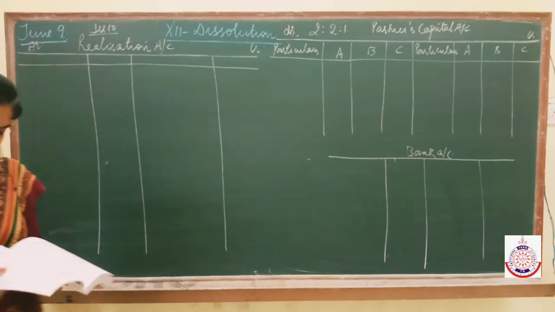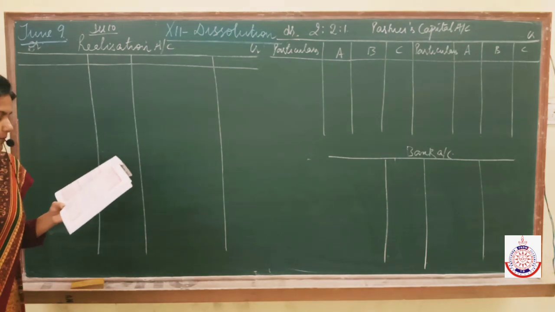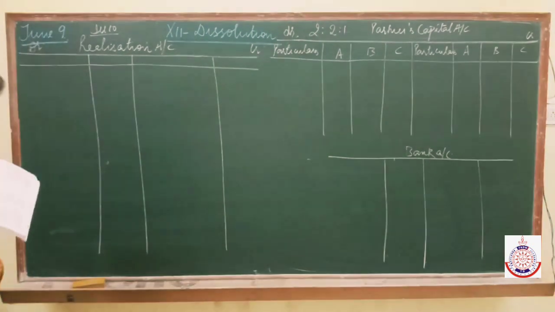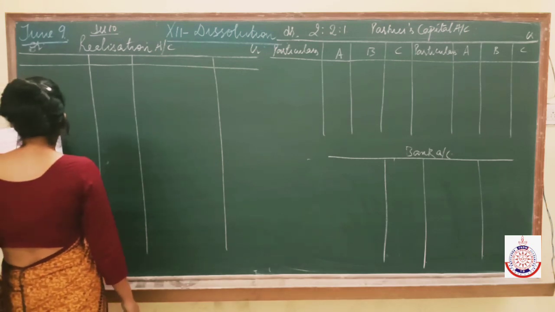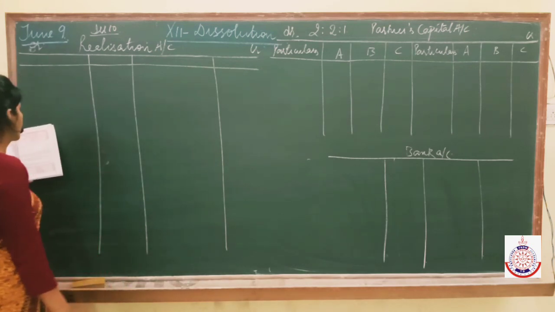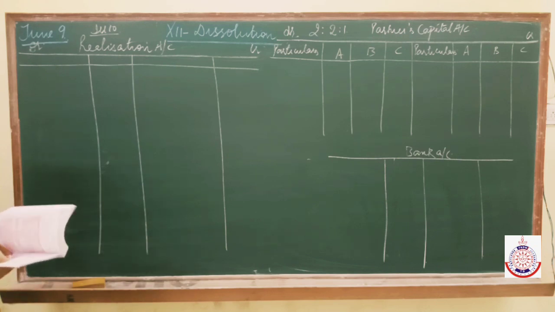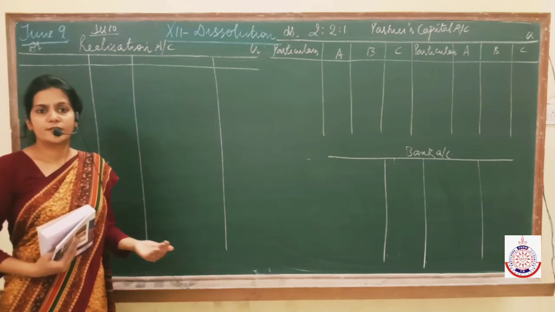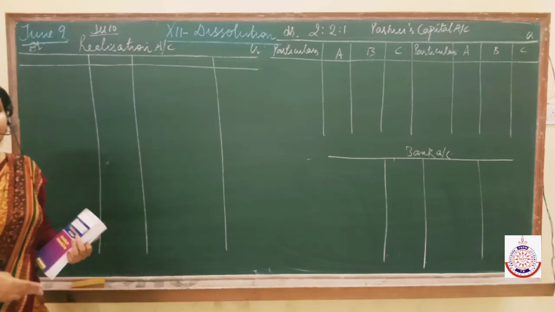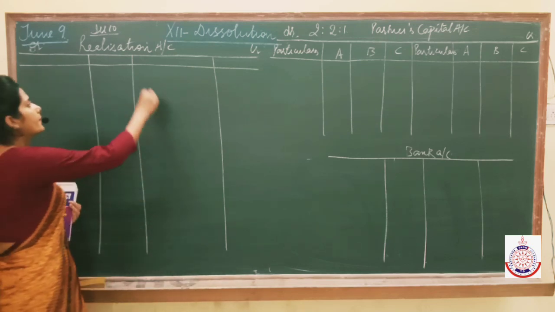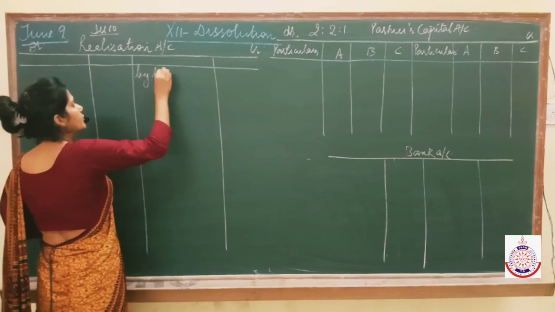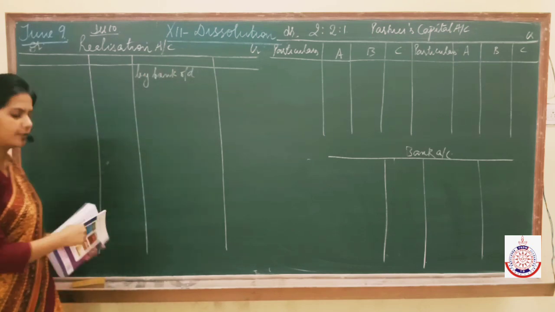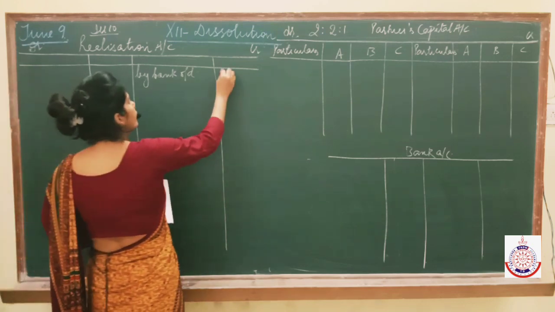So let's start. First of all, from the liability side we should start. The first item is bank overdraft. As I told you, bank overdraft is a short-term borrowing, which means it is the money which you have to pay to the bank. So it is an outside liability. So just like other outside liabilities, bank overdraft will be transferred to the credit side of realization account. So bank overdraft, and amount is 4,000.